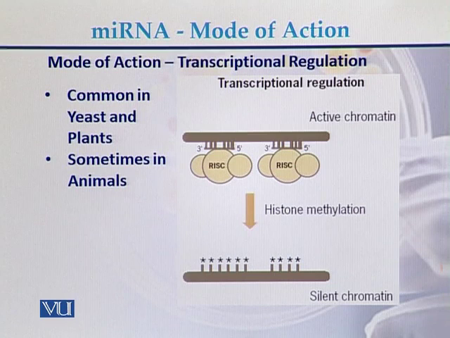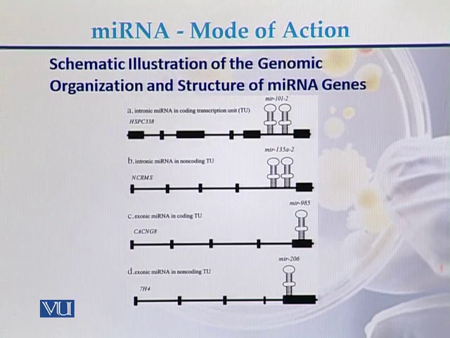So in this way, miRNA controls transcriptional regulation, or it acts to control the transcription of the genes. If we see the schematic illustration of genomic organization and structures of miRNA genes, meaning where the miRNA genes are on the genomes. miRNA genes can be present within the coding transcription unit. So this is the coding transcription unit, and the genes can be present at this location.